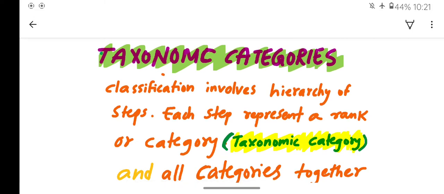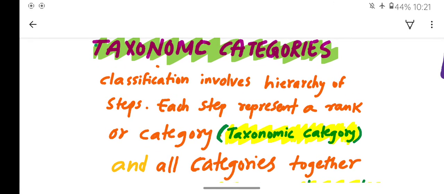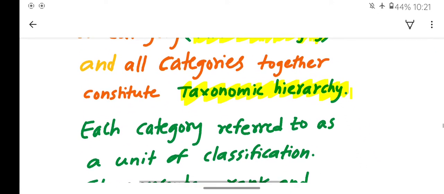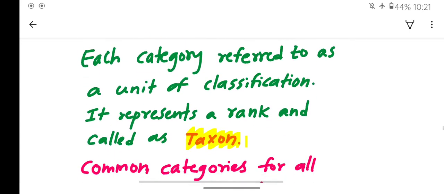That is nothing but there are several ranks or several assigned levels of the categories in the classification. So each step represents a rank or a category, that is nothing but a taxonomic category. Classification involves the hierarchy of steps and each step represents a rank or a category that we will call a taxonomic category, and all the categories together constitute the taxonomic hierarchy. Each category is referred to as a unit of classification, and it represents the rank called a taxon in biological terms. Taxon is nothing but the unit of classification.